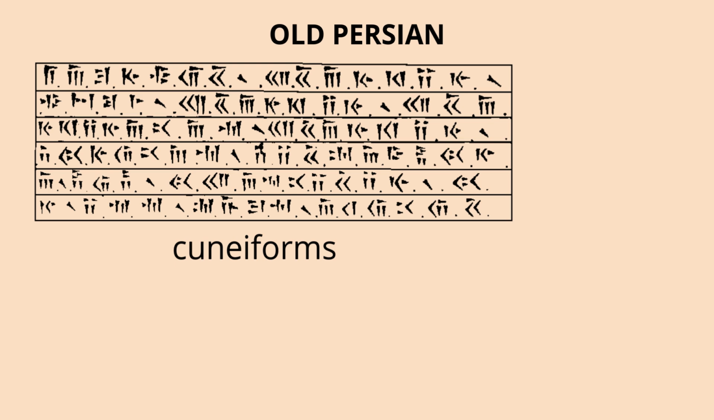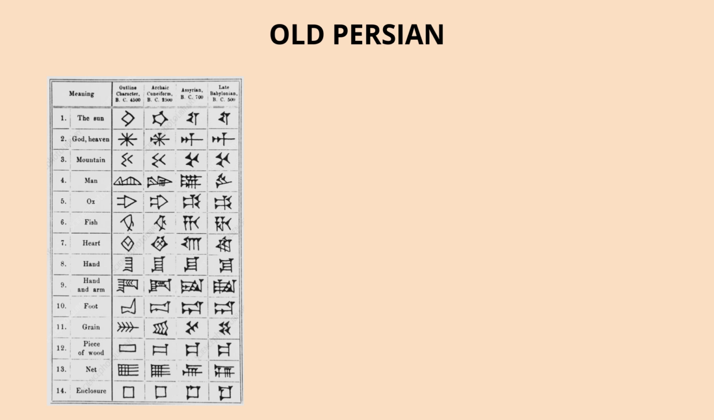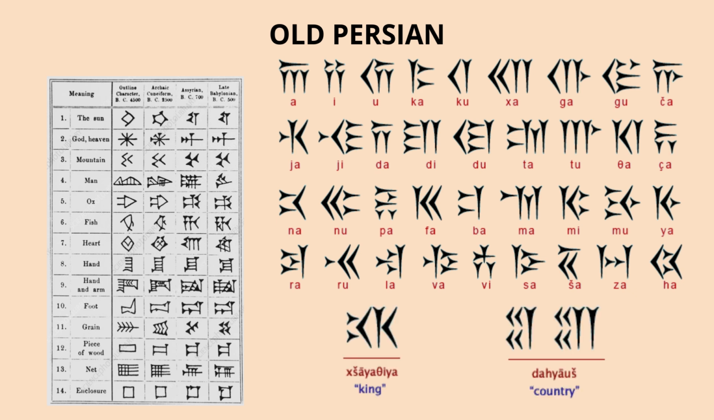The language was written using the cuneiform script, an old writing system which was specifically adapted to the language around 522 BCE, likely under Darius the Great. Unlike the other cuneiforms of Mesopotamia, using hundreds of signs for hundreds of words, the Old Persian cuneiform was largely simplified, using about 36 signs to represent sounds and a few logograms for entire words like king or country.